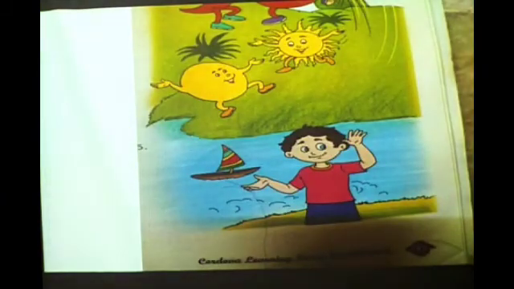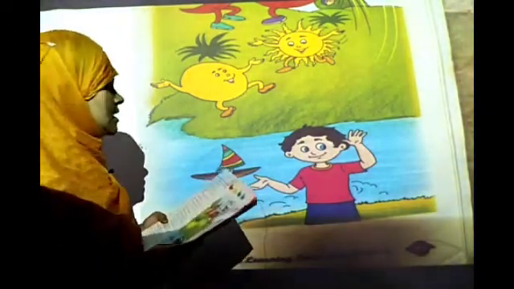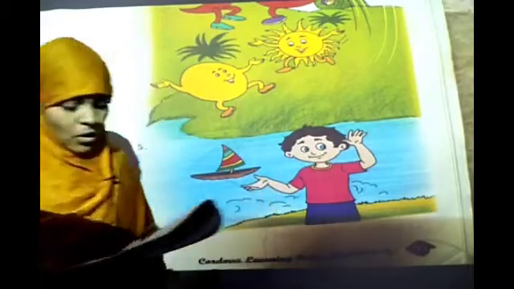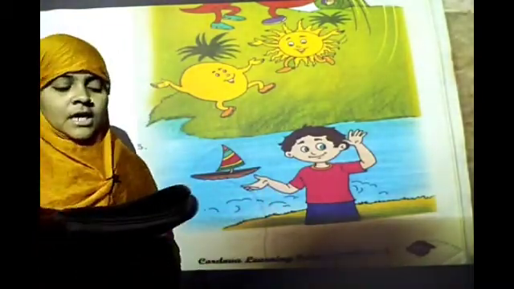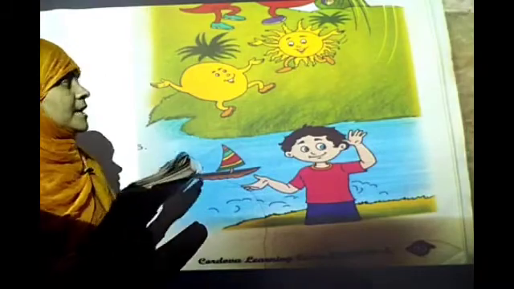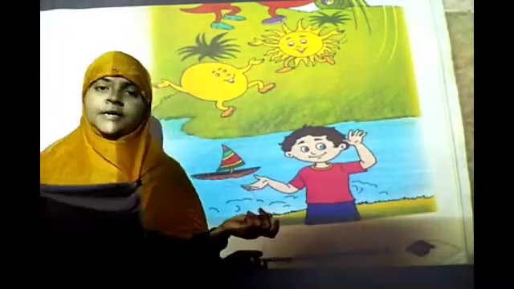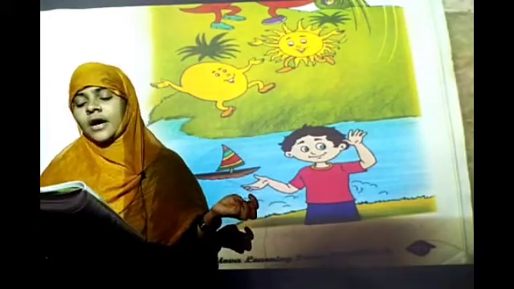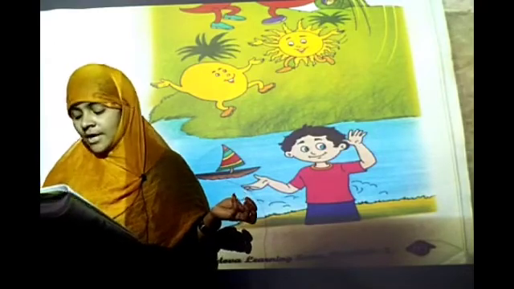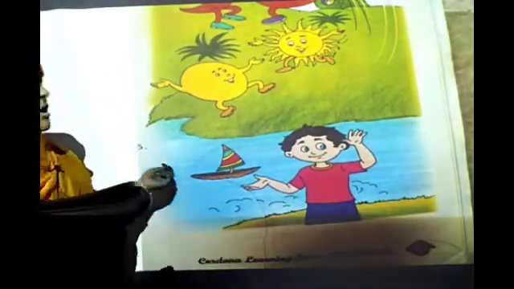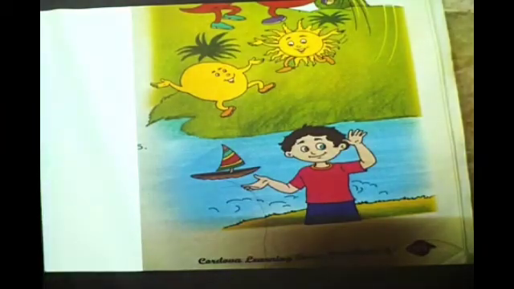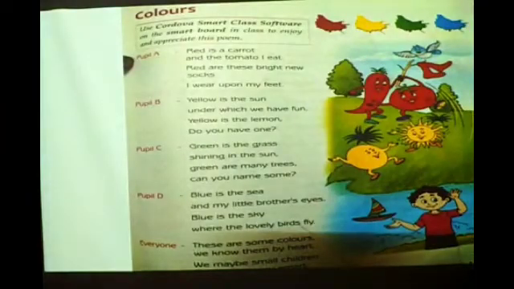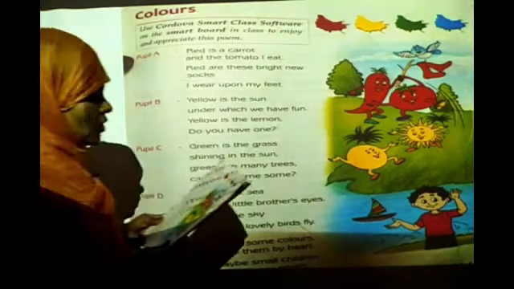Person A: red is a carrot and the tomato I eat, red are these bright new socks I wear upon my feet. See, this is the boy, he is singing a song. What is he saying? Red is a carrot. Carrot is red in color, whereas the tomato I eat, tomato is also red in color. So both of them are red. Red are these bright new socks I wear upon my feet. What color of socks does he want to wear? Red color. Yes. So this boy wants to wear red color socks.